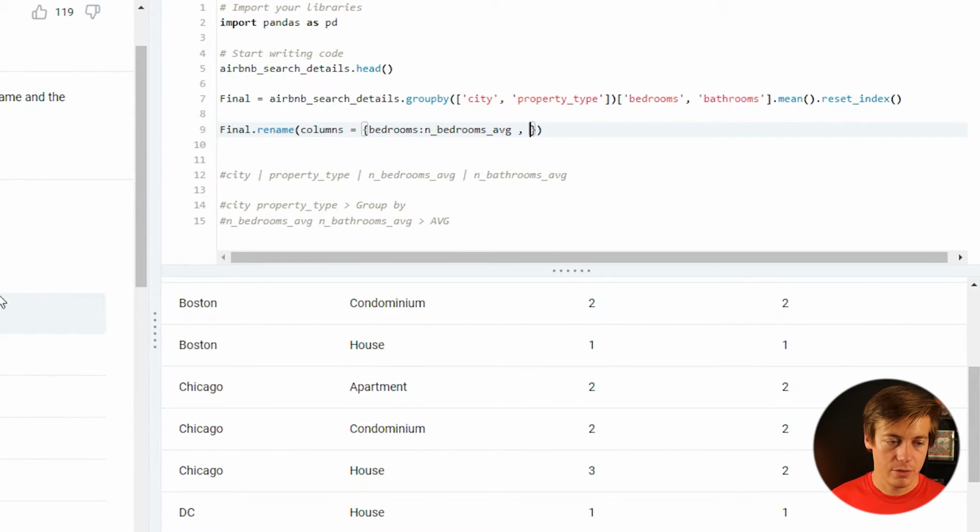I know I have to put single quotes, but we'll do that in a second. Bathrooms, colon, and then just like that. And then just put our single quotes around this stuff. I think that should solve it.